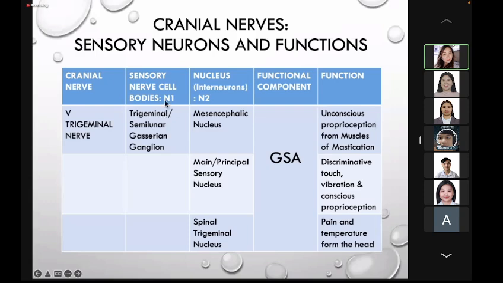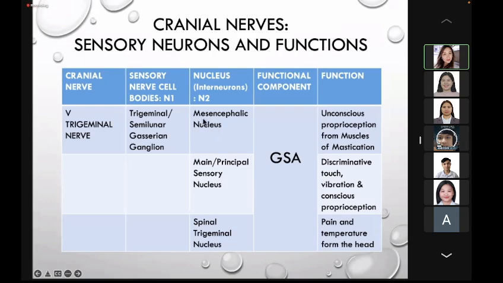So here, this trigeminal ganglion or first order neuron will connect with the nucleus of the trigeminal nerve located within the brainstem.